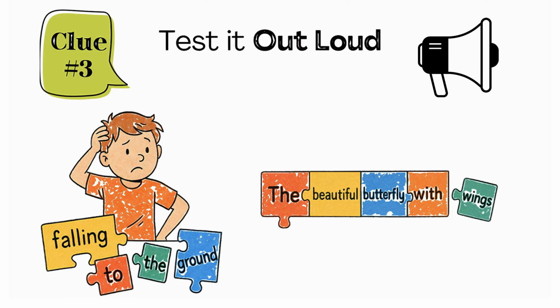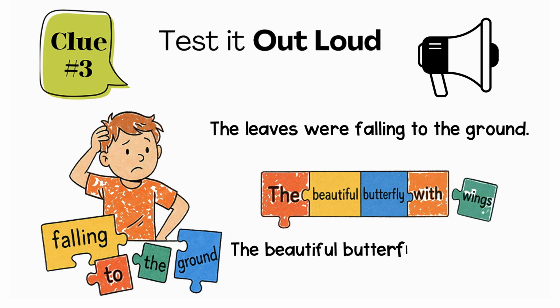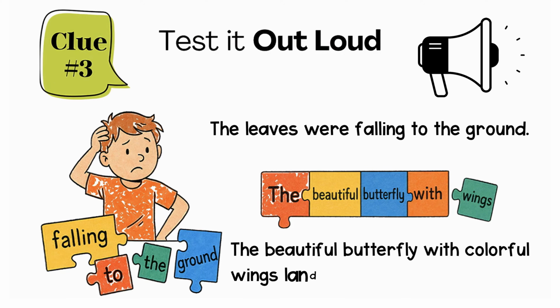For falling to the ground, we can add a subject and say, the leaves were falling to the ground. We can add a verb phrase too. The beautiful butterfly with colorful wings landed on my shoulder.